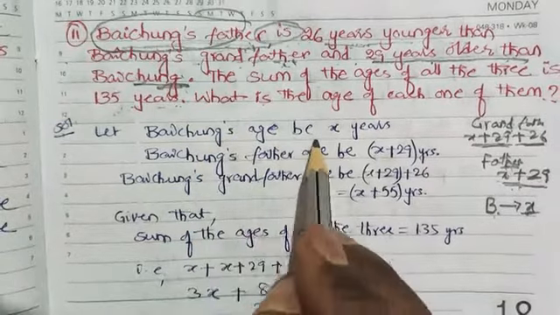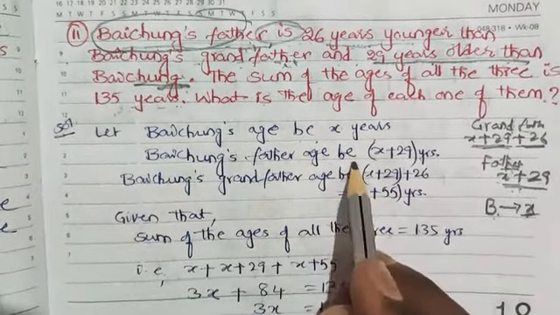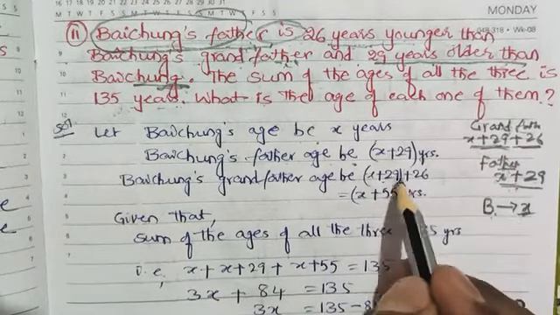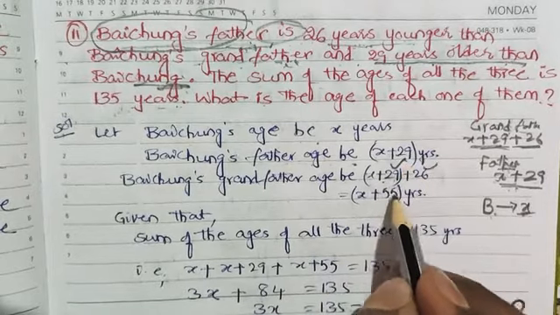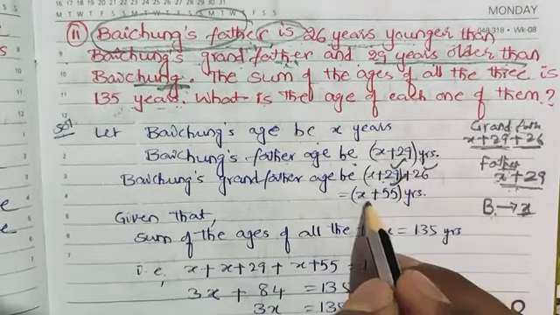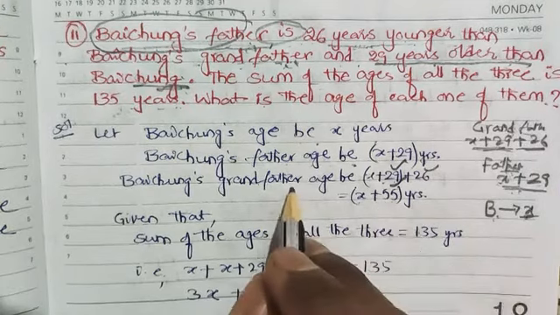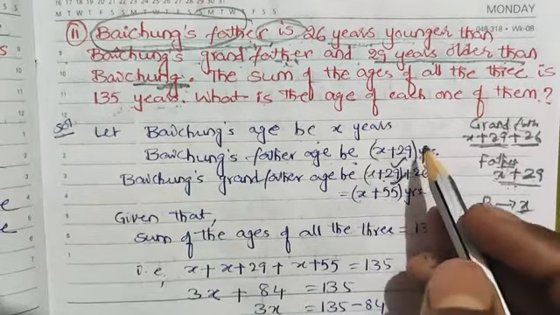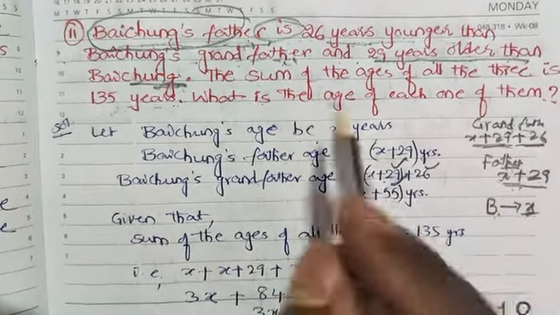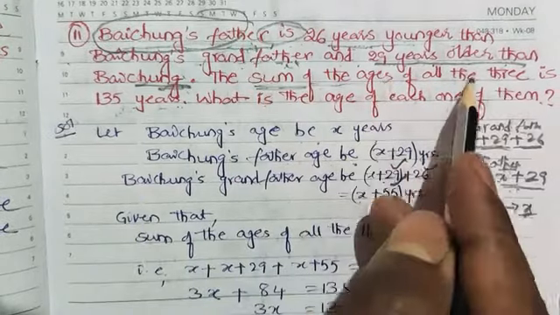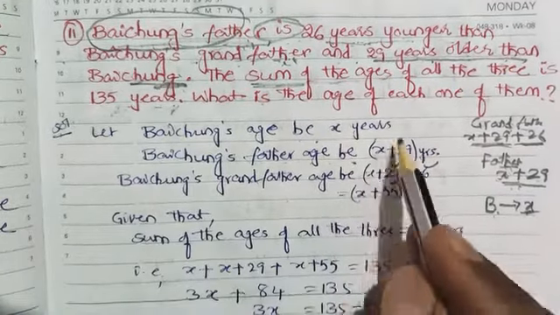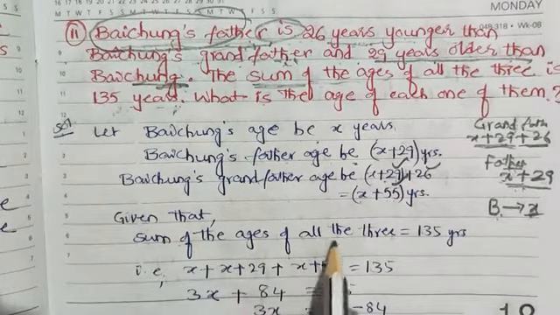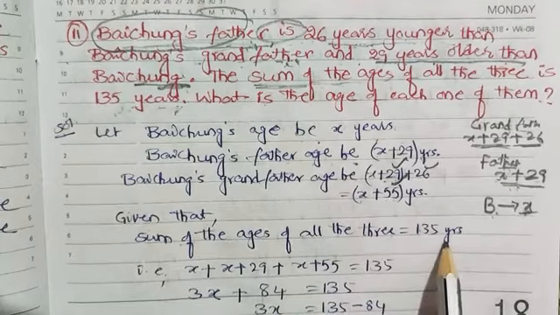So let Baichung's age be X years. Baichung's father's age will be X plus 29 years. Now Baichung's grandfather's age will be X plus 29 plus 26. 29 plus 26 is nothing but 55, so X plus 55 is the age of the grandfather. Now after getting the ages of all the three in terms of X, coming to this condition: the sum of the ages of all the three is 135 years.